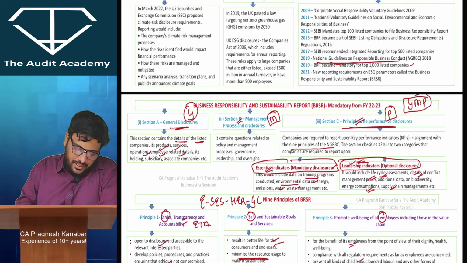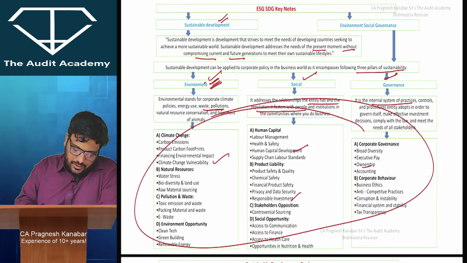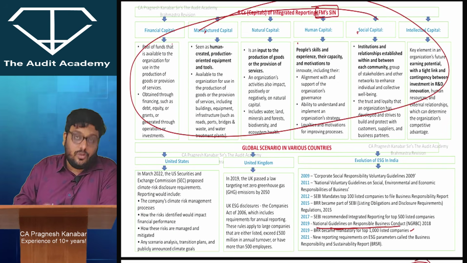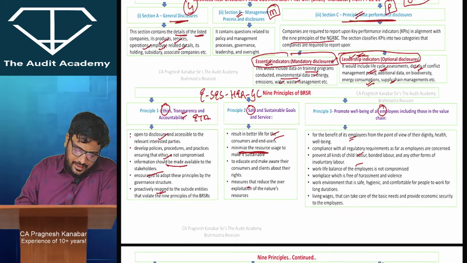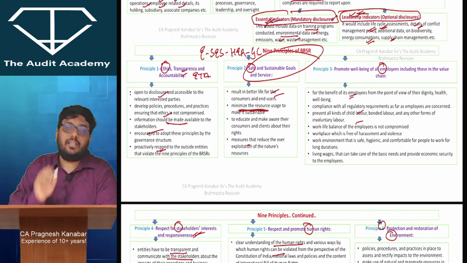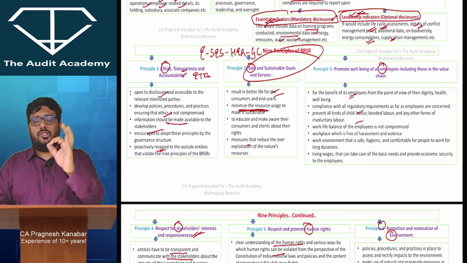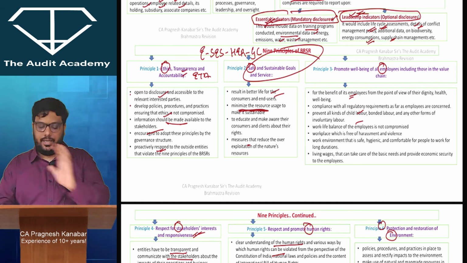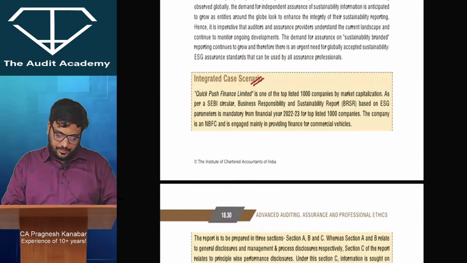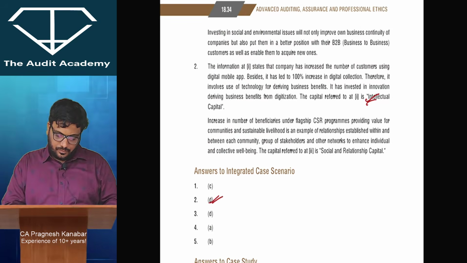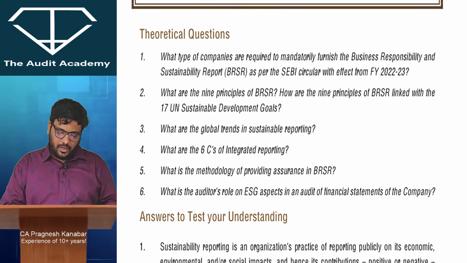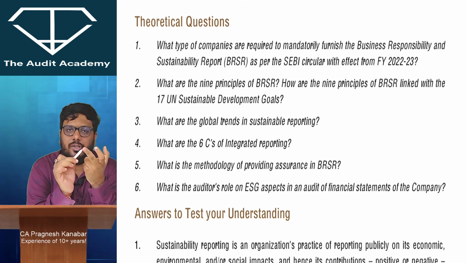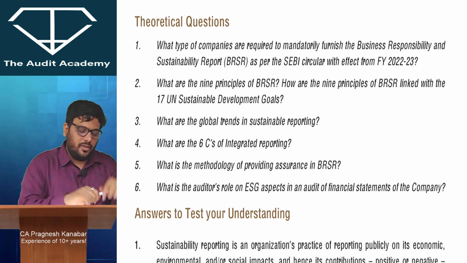Again I am saying the important areas are ये जो box था ये 17 SDGs. All right, all the capitals, my notes are more than enough for this, and then the 9 principles that we have: essential indicator, leadership indicator. All right, practice, test your understanding too, and module MCQ, and there is one question in test your knowledge. All right, if you see over here, test your knowledge में, all right, no, not a very good question. All right, वो test your understanding का था, sorry.